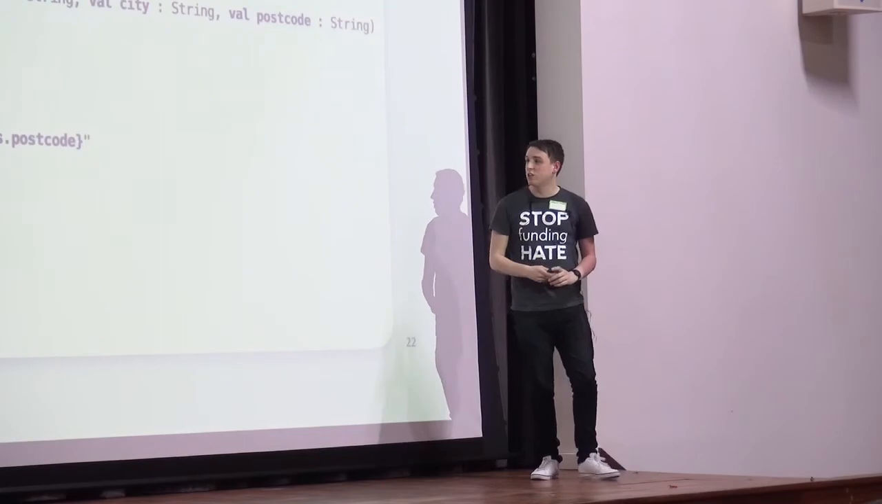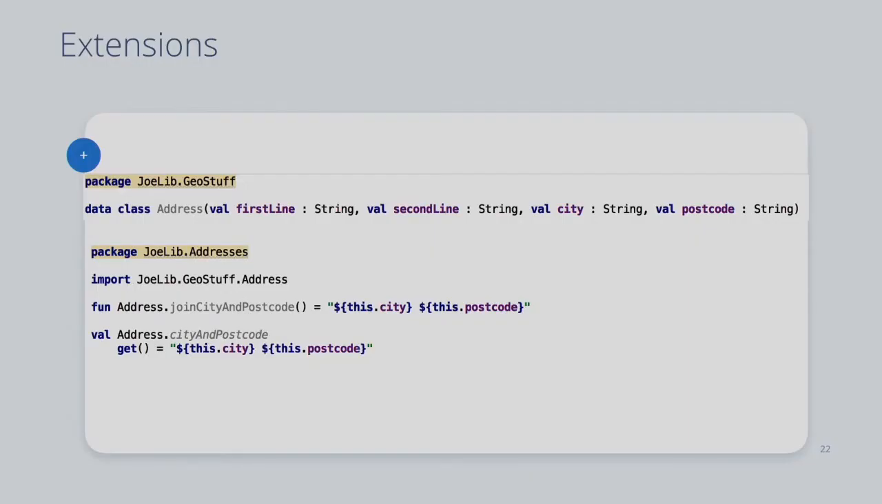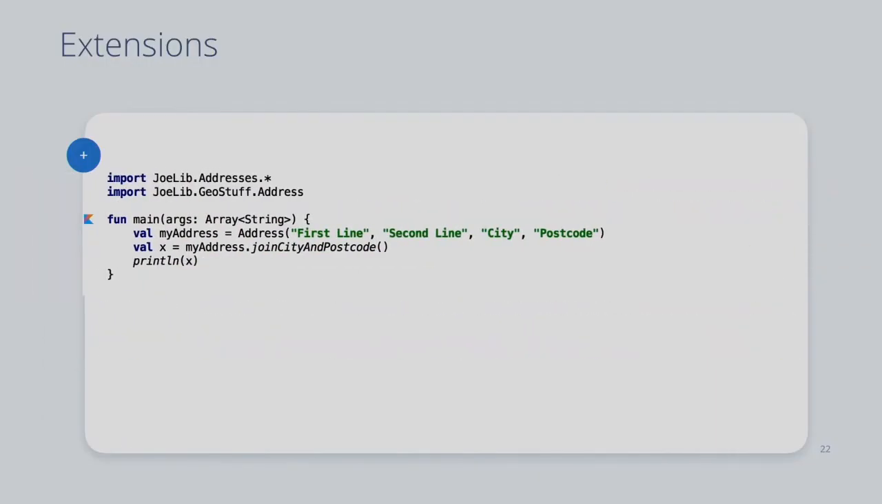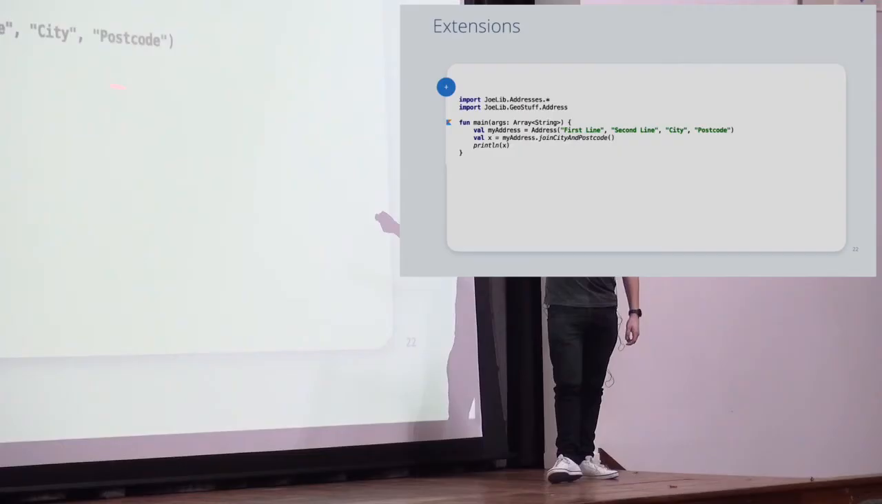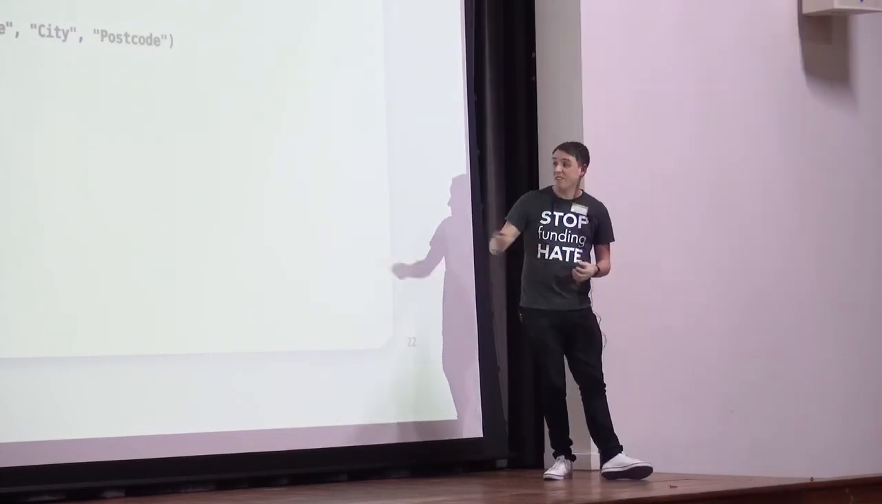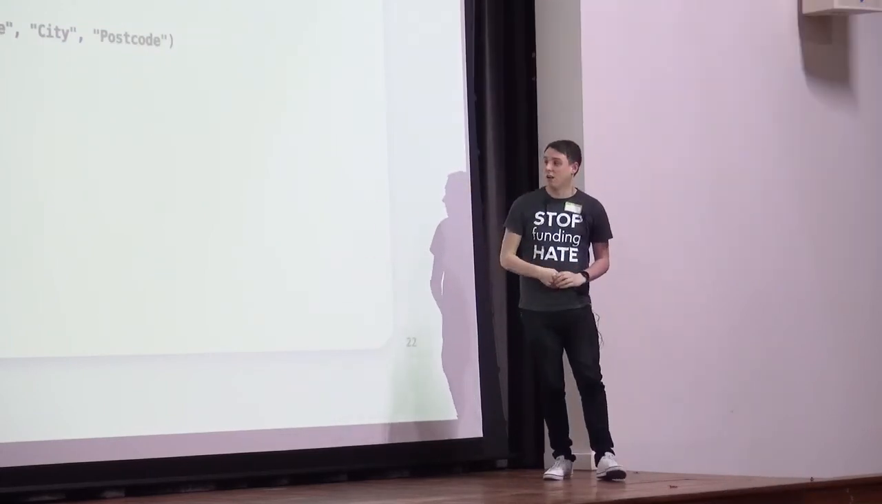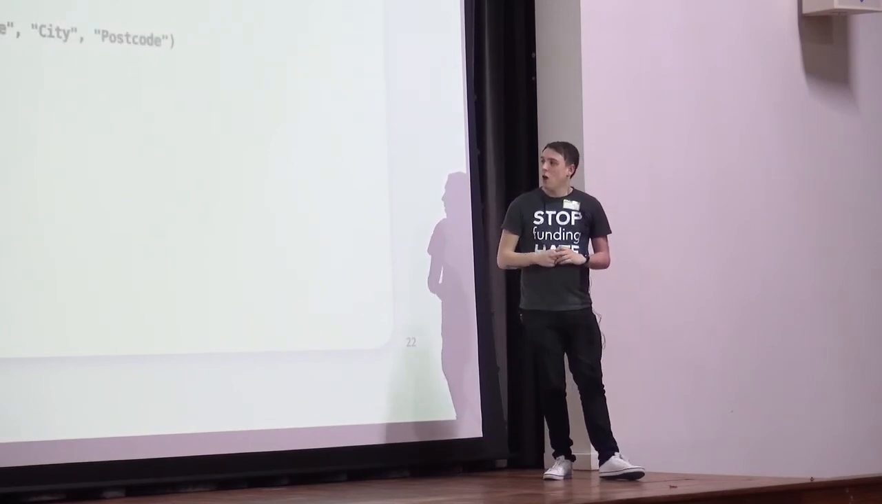To show what that looks like when using it, we'll import from our two different places, so we're importing our library and then our extensions. And we'll say, okay, here's my address, and then we're going to do my address.join city and postcode, print out, and that's going to print out city space postcode. Really simple stuff, right? And again, this will compile as is. If we want to use the property, we'll do the same thing.